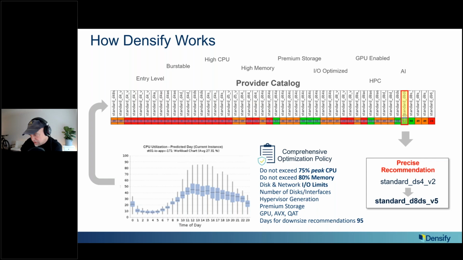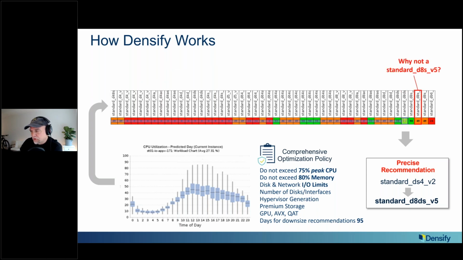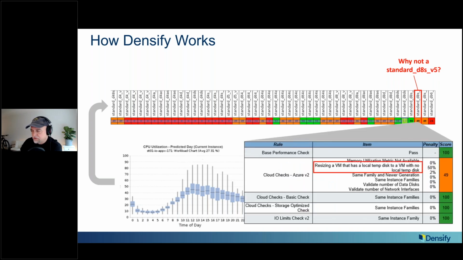And in this case, as in the previous example, the DS4 goes on to a D8DS V5. So we will figure this out automatically. We do it all the time, and we tell you what the best answer is. We also tell you why you shouldn't do the ones that are, for example, scoring poorly. Like, why not this D8S? Well, the rule engine's picking up that it doesn't have a local disk, and even looks at whether you're using the local disk. So you're using a local disk.